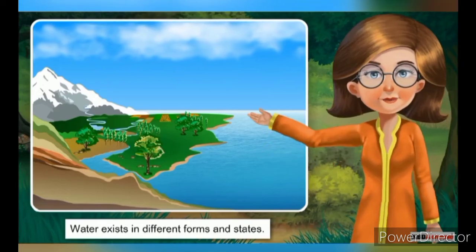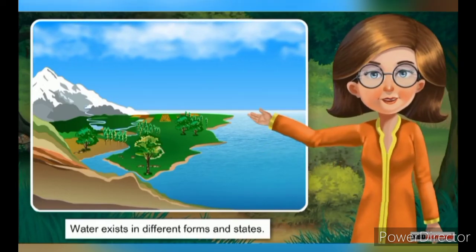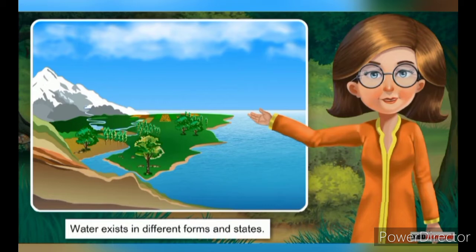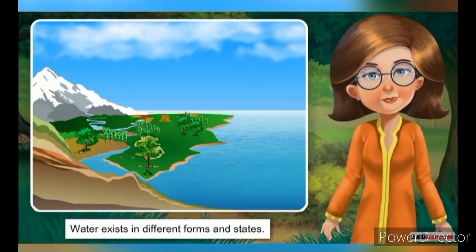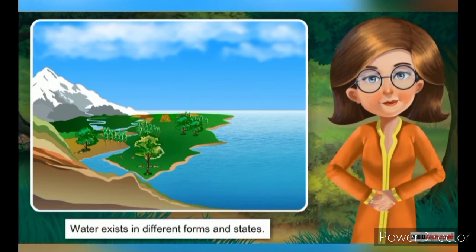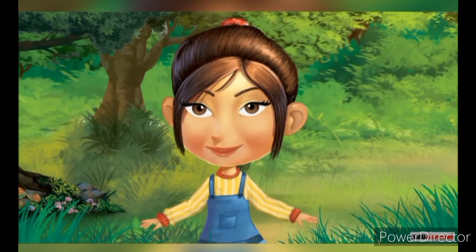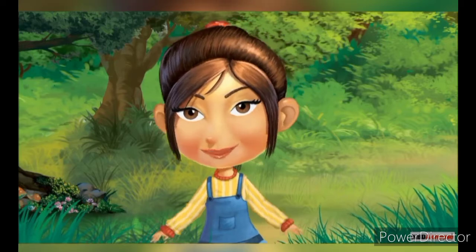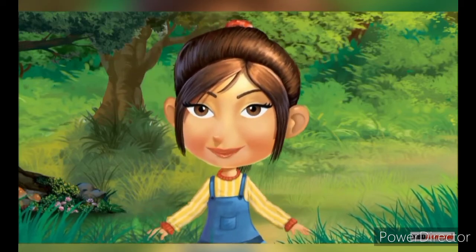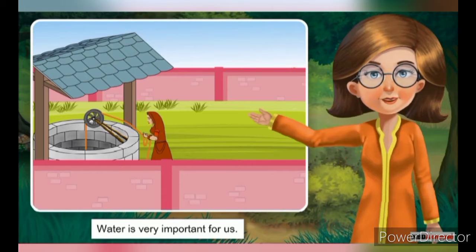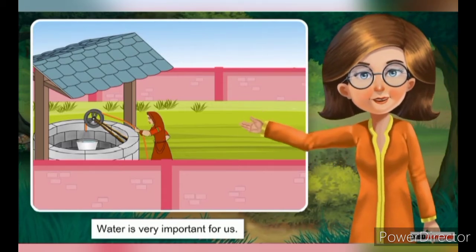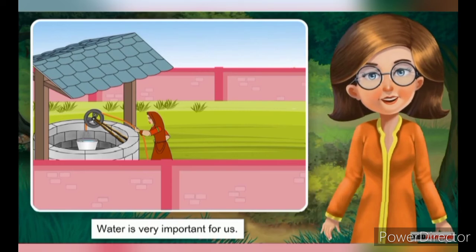Hydrosphere includes water in all forms, such as snow on the mountain peaks, clouds in the air, and water in the rivers. Mom, is it true that we cannot survive without water? Yes, that's right. We need water for drinking, cleaning, washing, cooking, fishing, as well as sailing.